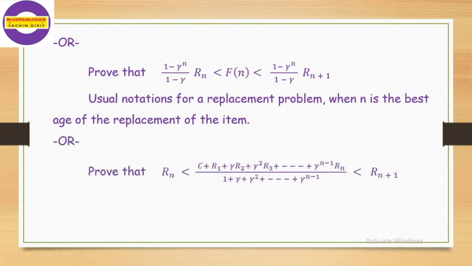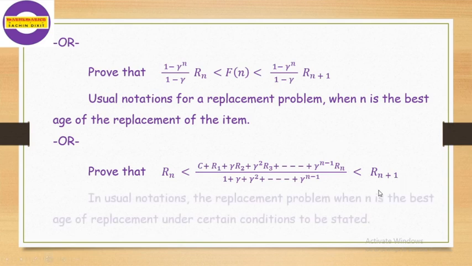This can also be stated as: prove that Rn is less than [C plus R1 plus gamma R2 plus gamma square R3 plus so on up to gamma raised to n minus 1 Rn] divided by [1 plus gamma plus gamma square plus so on up to the last gamma n minus 1], which is less than Rn plus 1.